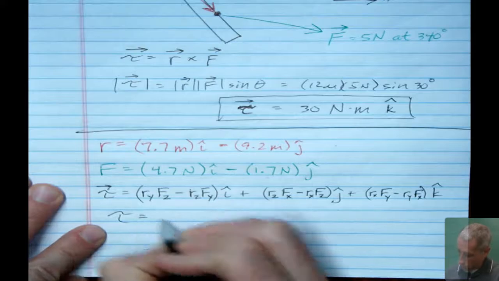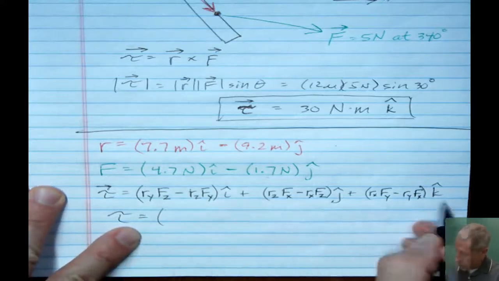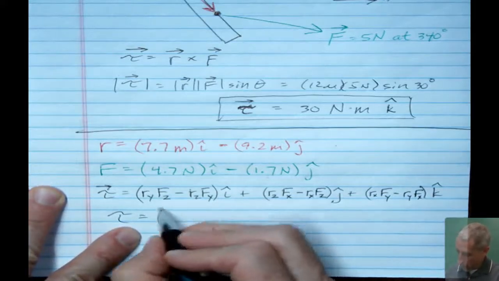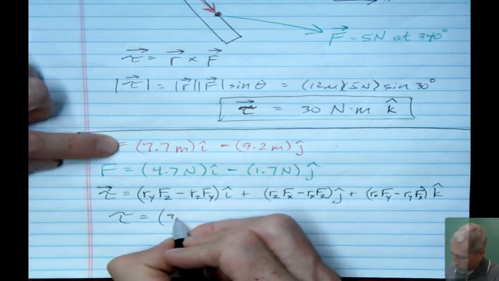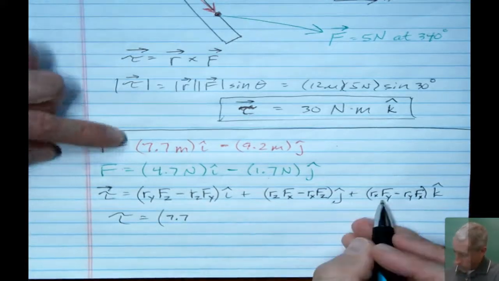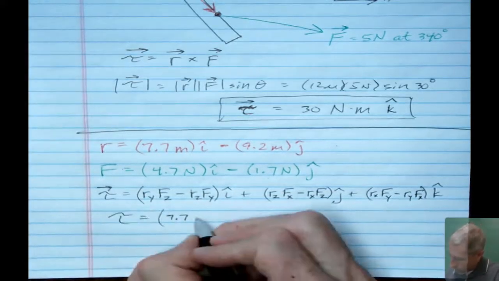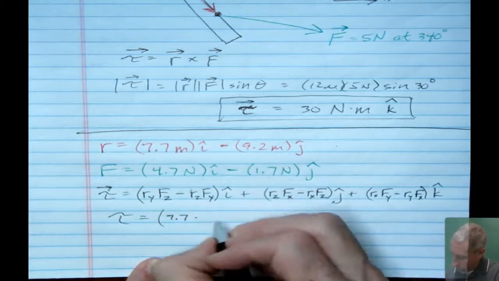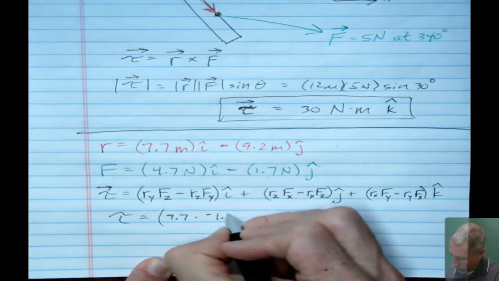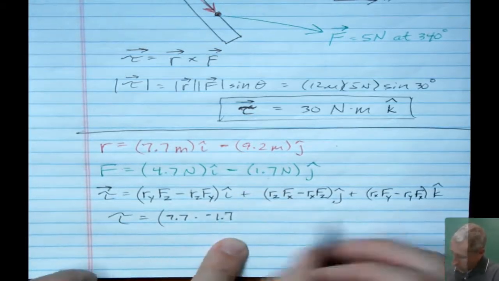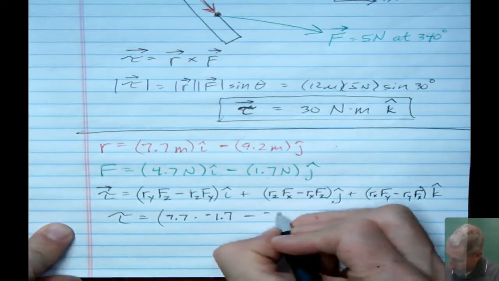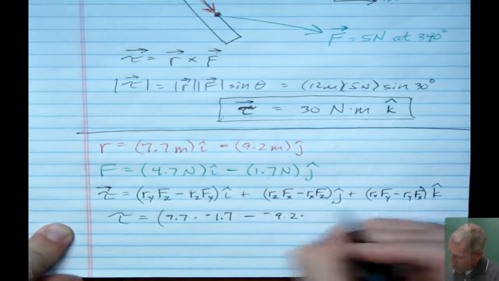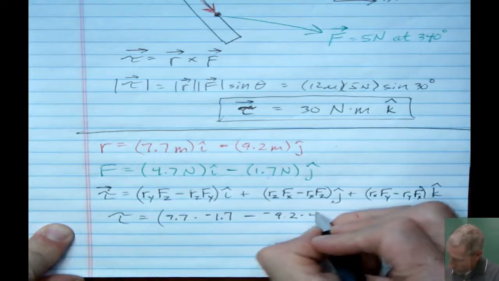So my torque will be, so I'm just going to use this last term here. Again, I got a 0 i hat, 0 j hat. Now I'm going to fill in my components. I have 7.7. I'm going to leave the units out just for a little shorter notation. And then my y component of f, this is a negative 1.7. And then I'm going to subtract the y component of r, which is a negative 9.2, times the x component of f, which is 4.7.